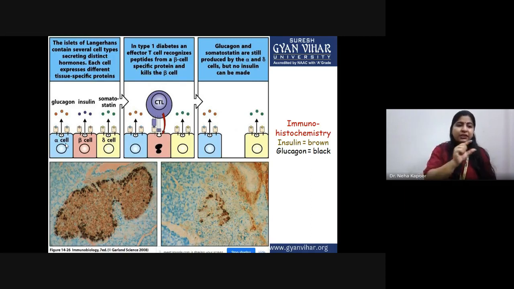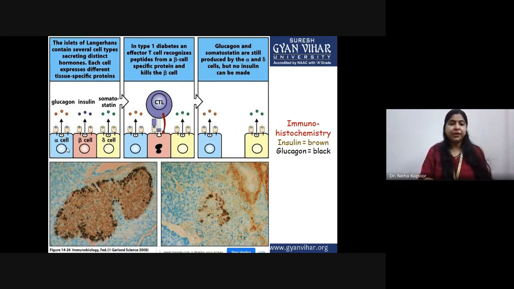The islets of Langerhans contain several different cell types, and each of these is triggered for the production of a particular hormone. The alpha cell produces glucagon; the beta cell produces insulin; the delta cell produces somatostatin. In the normal condition, all of these three cells are functioning and producing their hormones in the normal way.